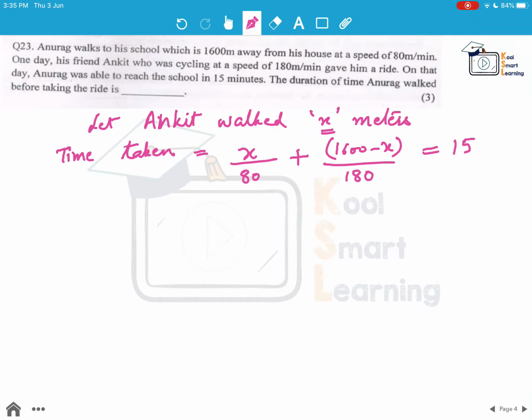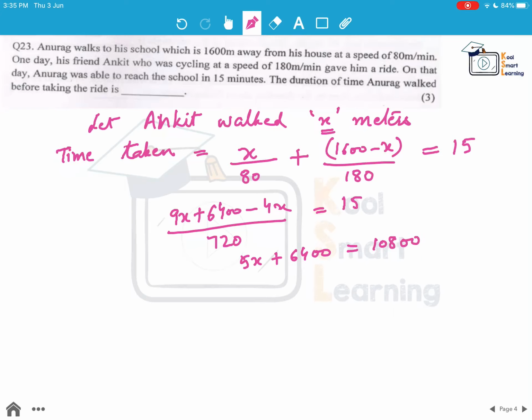Right, so now we just need to simplify this. We take the LCM of 80 and 180, which is 720. So we get (9x + 6400 − 4x) / 720 = 15. This gives us 5x + 6400 = 15 × 720, which is 10800. So 5x = 4400, and x = 880 meters.